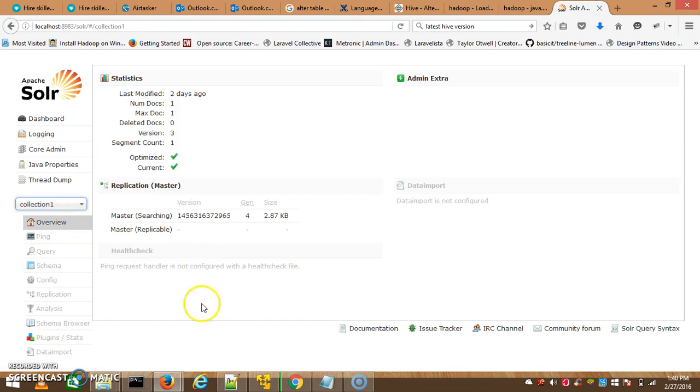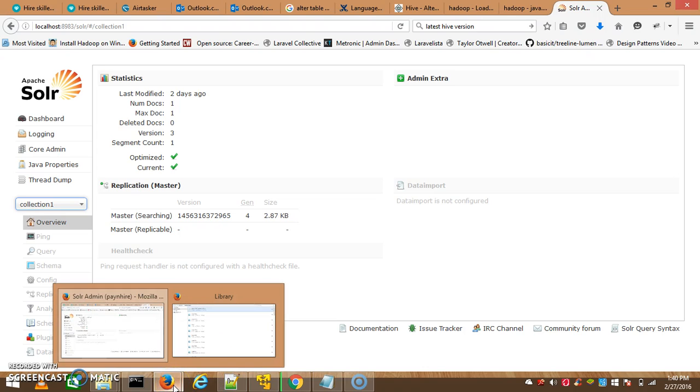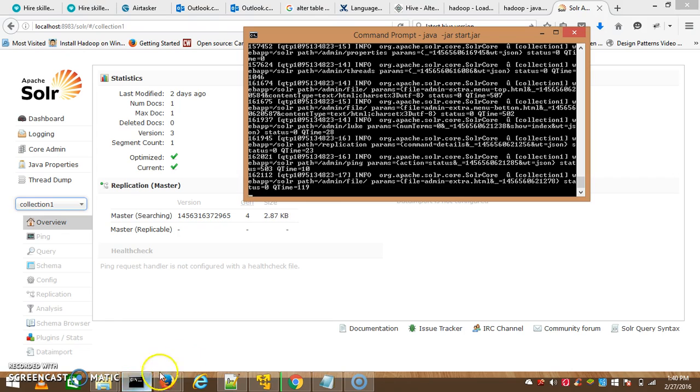So if you want to index your RDBMS data, first you have to install MySQL server on your machine, and after that use the JDBC connector to import all of your RDBMS data into Solr, and after that you index it. So in the next session I will show you how to index your RDBMS data in Solr.